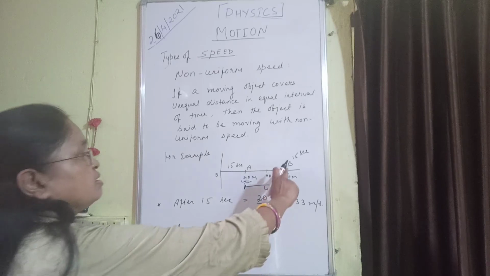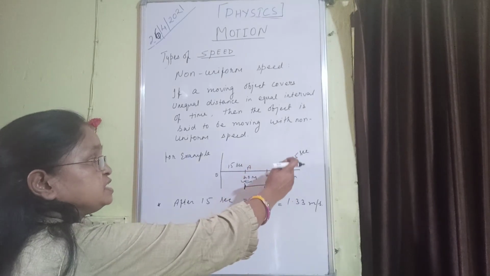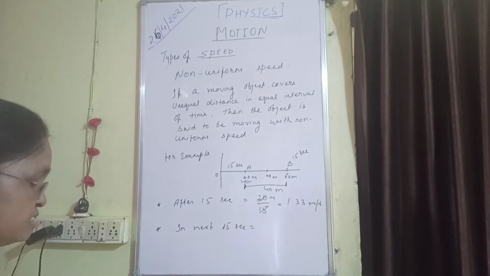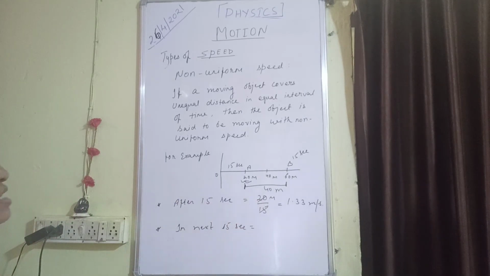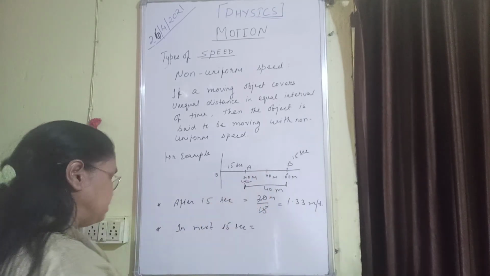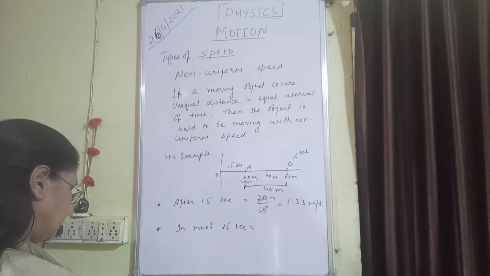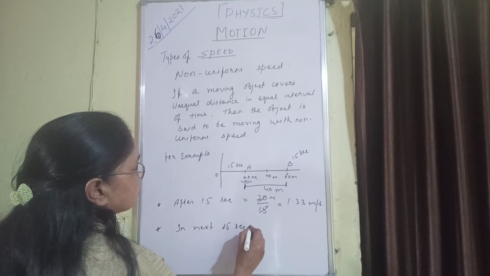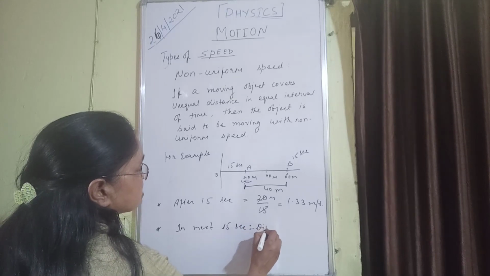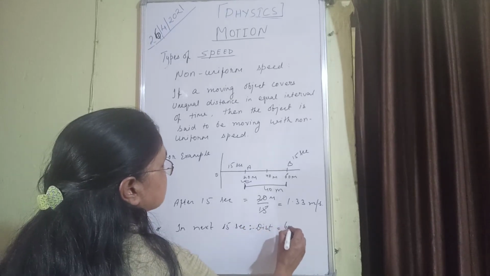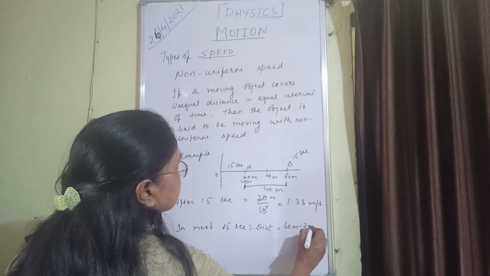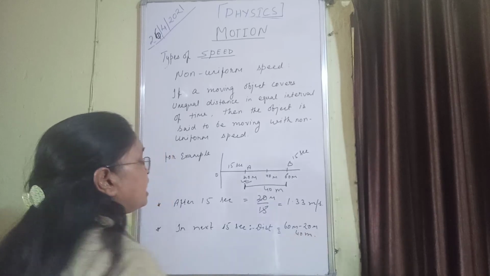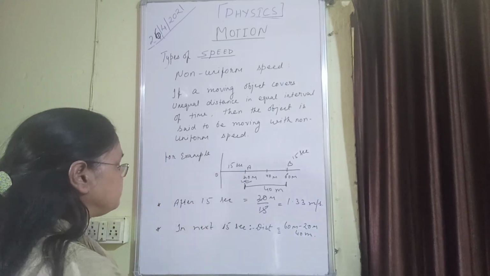It reaches B in 15 seconds, so the time taken is 15 seconds. So the distance is 60 meter minus 20 meter, that is 40 meter, and the time is 15 seconds.